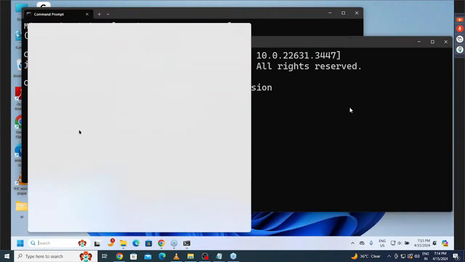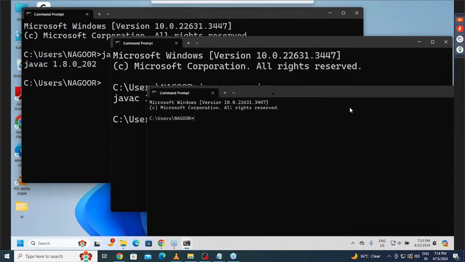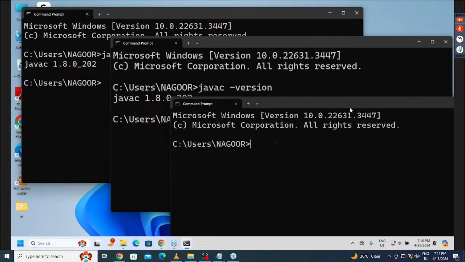Now let me open one more command prompt here. If you open one more command prompt here, now understand it clearly. This is the third command prompt. Here we have to provide javac -version. Then again here we are getting javac 1.8.0_202. Yes, sir. All of you are getting clarity on this? Now tell me, like this, you can open 100 command prompts. In every command prompt, Java is going to be available or not?